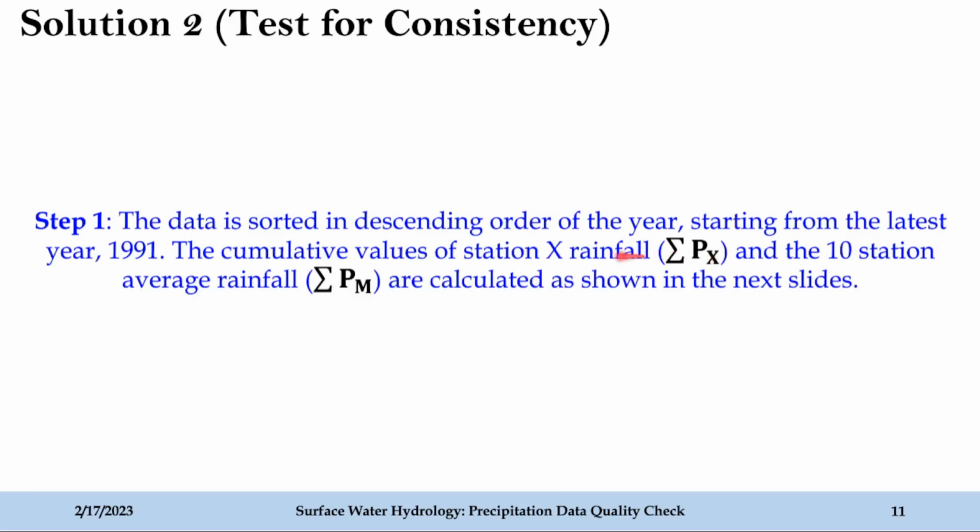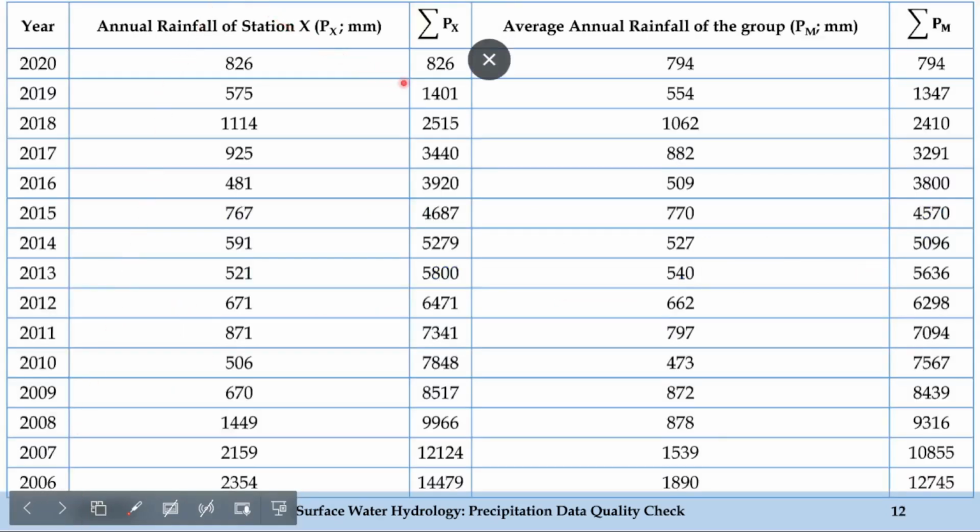Okay, so first step is to find out the cumulative values for both station X and the 10 station average. So let's see how to find out. So here is a table. Here I can show you how for the year 2020 to 2006 we have estimated the annual rainfall of station X and average annual rainfall of the group of 10 neighboring stations.